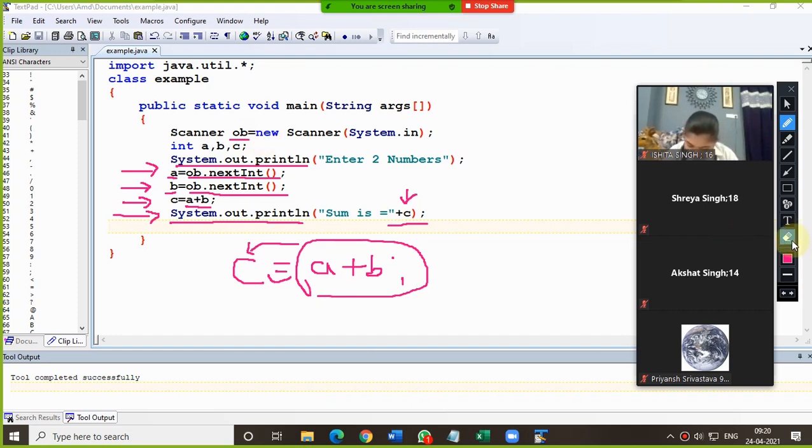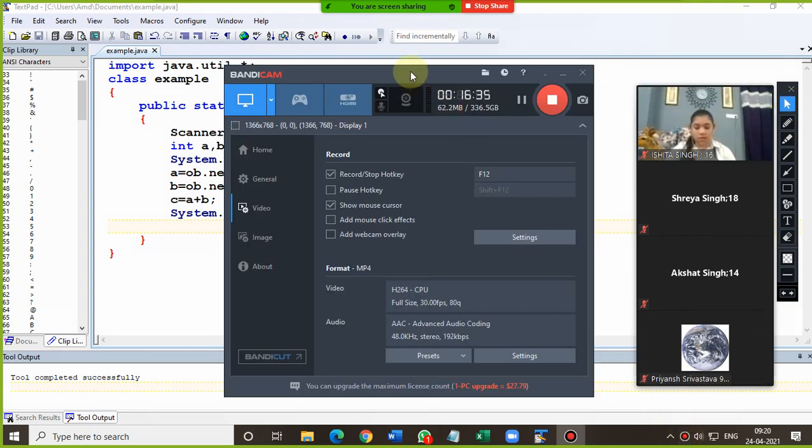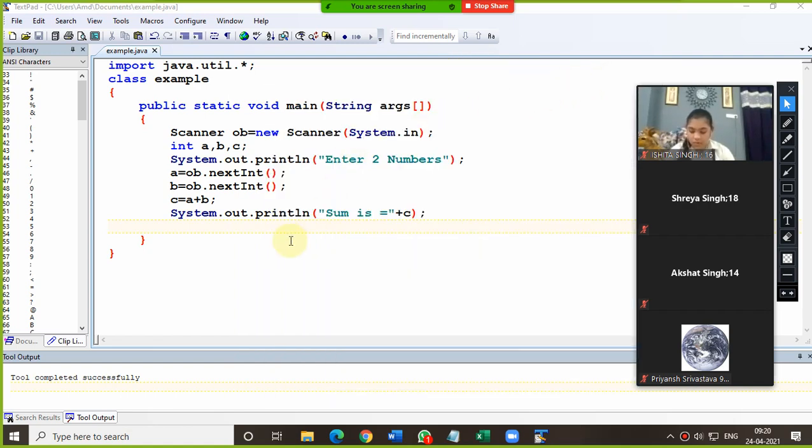So now any query you want to ask, beta, you can ask. Bacho, any doubt? No, sir. See, in case you are having any confusion, any question regarding a particular thing, you can ask beta. Because many of you still don't know how to write program in Java. Because in class 8, I have seen so many of you have written the program in C++.